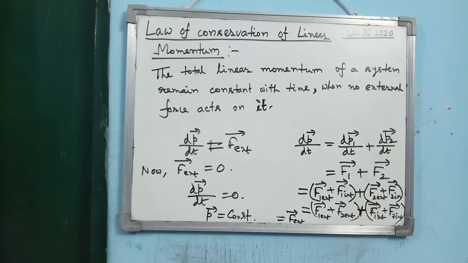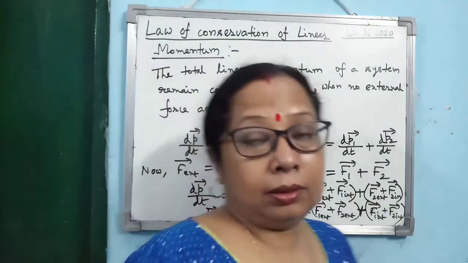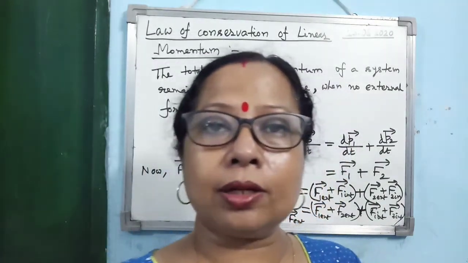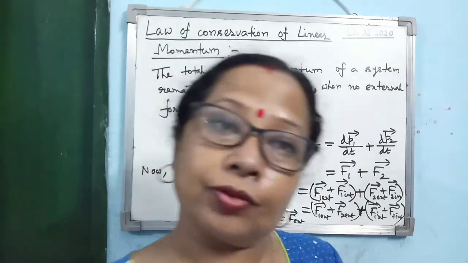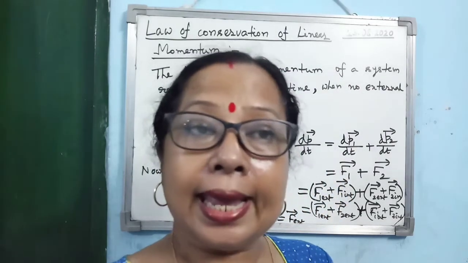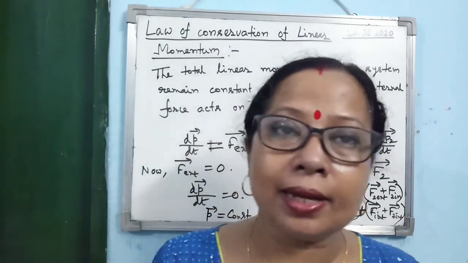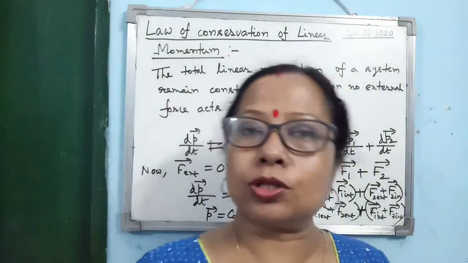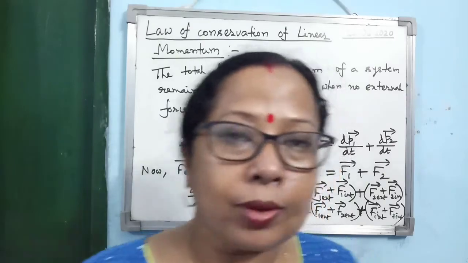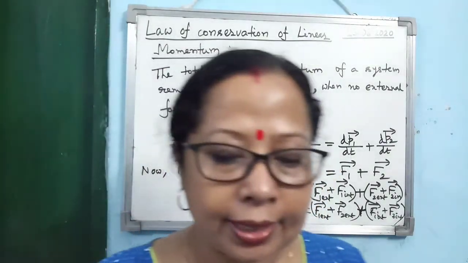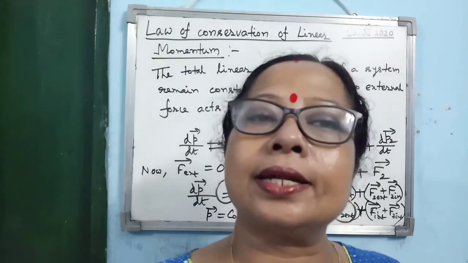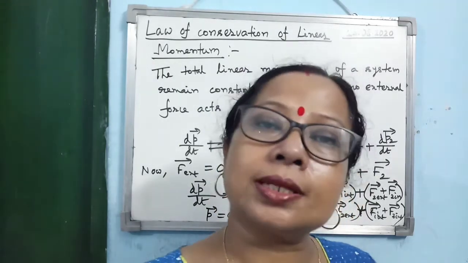Now the examples I have already discussed, the movement of a rocket, the movement of a jet, the firing of a bullet from a gun, everything you can explain by applying the law of conservation of linear momentum also. In the case of a rocket and jet, no external force is acting on the rocket and exhaust gas system.